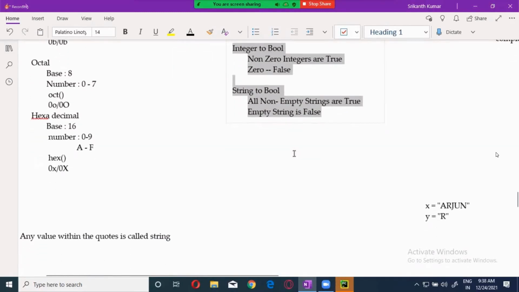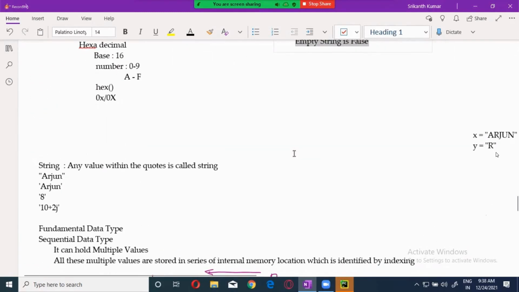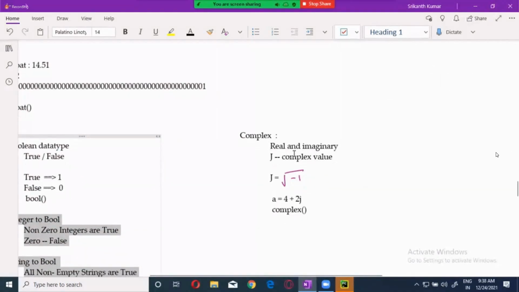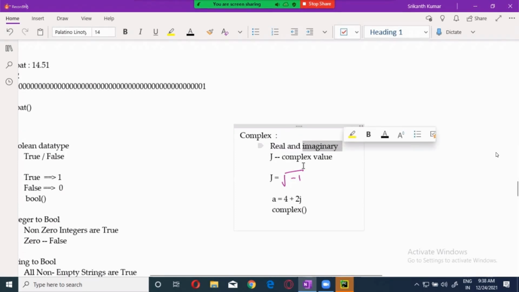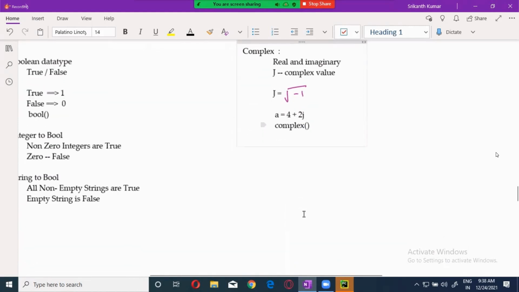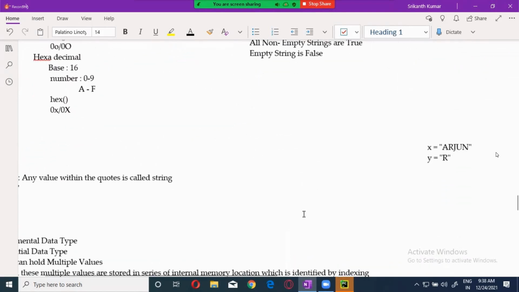Apart from that, we went into the complex. Complex is a combination of a real and an imaginary value, where the imaginary unit is the square root of -1. This will take two parameters: one is the real value, the second one is the imaginary value. If you give only one value, that will be considered as the real value. Yesterday we have seen enough examples on that.